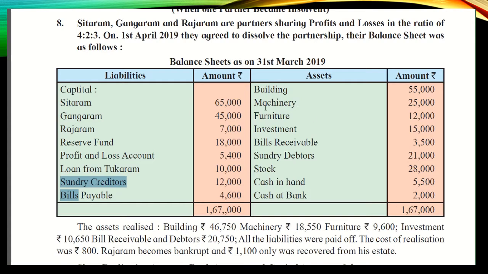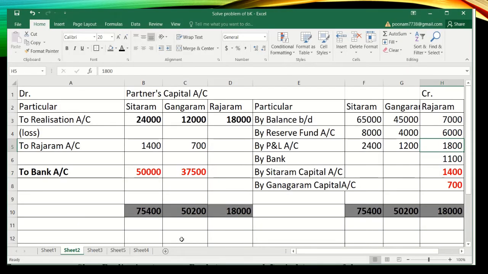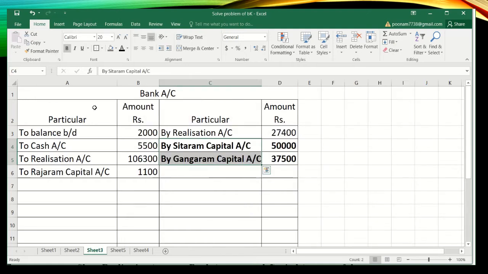Here you will see building, machinery, furniture, investment, bills receivable, sundry debtors and stock which will be transferred to realization account first. The new thing in this question is cash account and bank account both are given. So what you will do in this case, students? In this case you will prepare only the bank account, and you will write the opening balance of the bank to balance brought down. As per the question, the bank's opening balance is 2,000 and cash we will write on the debit side of bank account only, that is 5,500. So total opening balance of the firm will be 7,500.